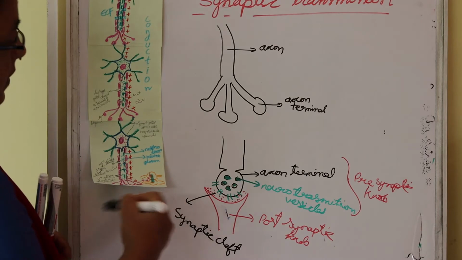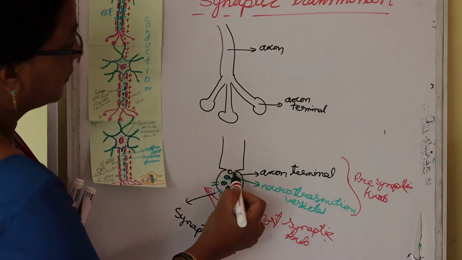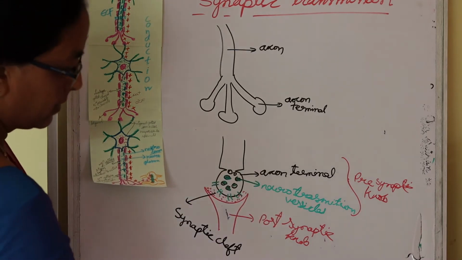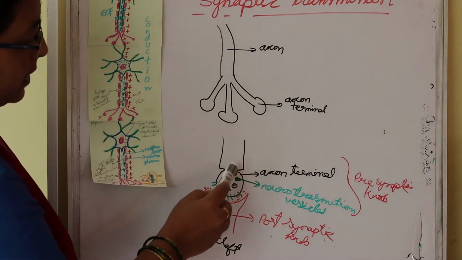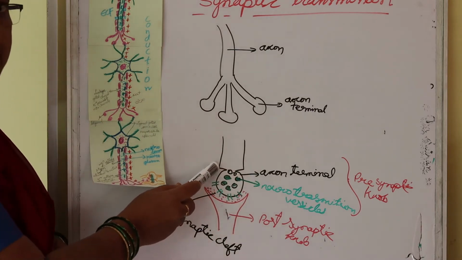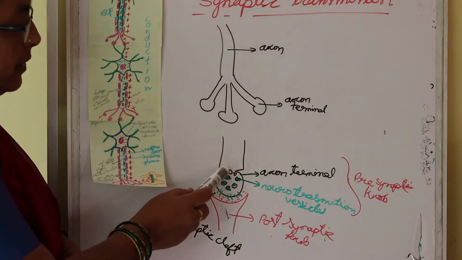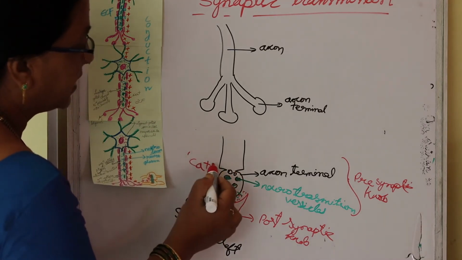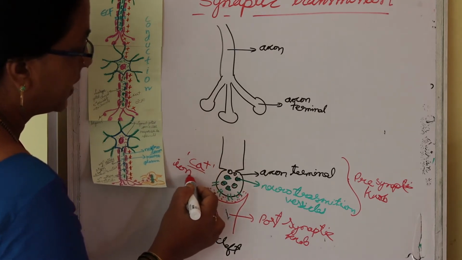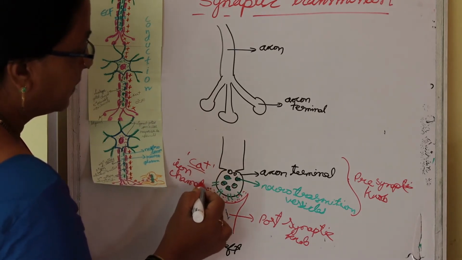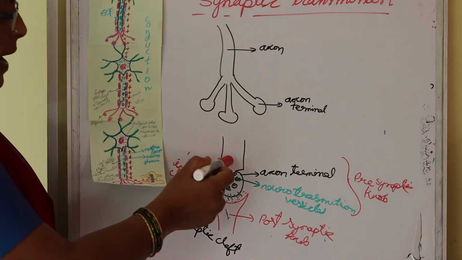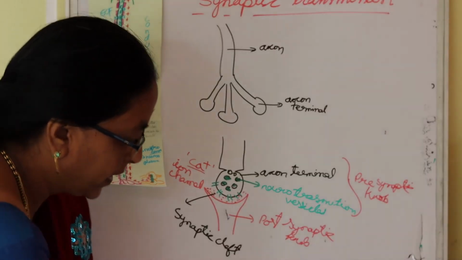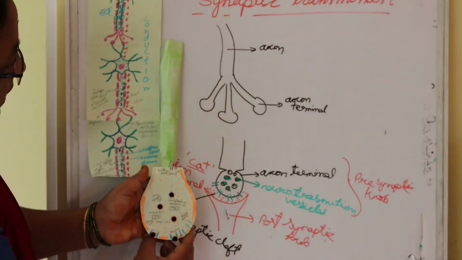Here some neurotransmitter buttons are present. The nerve impulse starts here through the membrane and reaches the axon terminal. Here, voltage gated calcium ion channels are present. These channels activate the neurotransmitters. I will show you one example, the same as this.